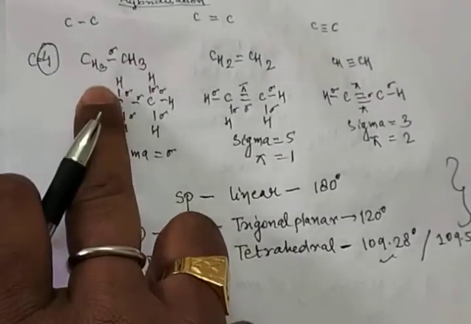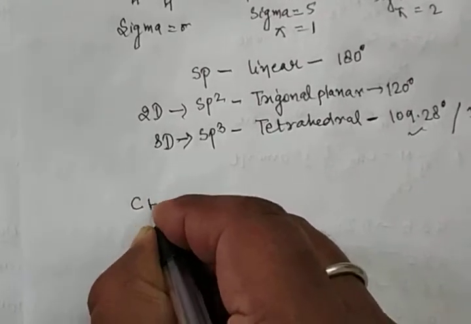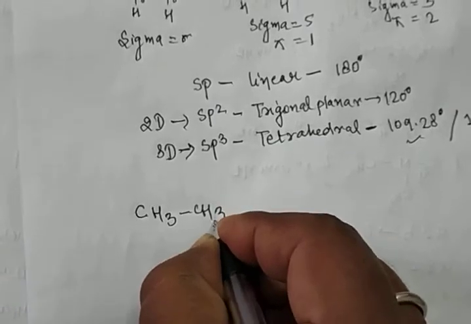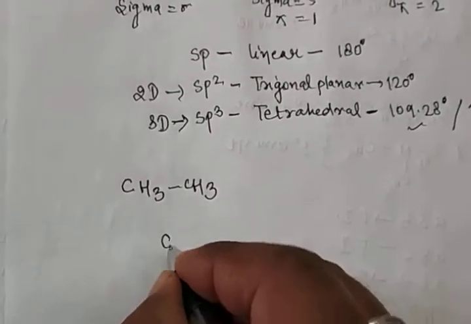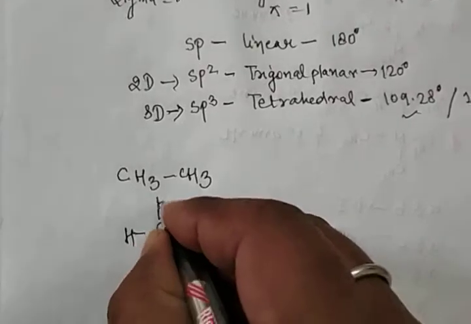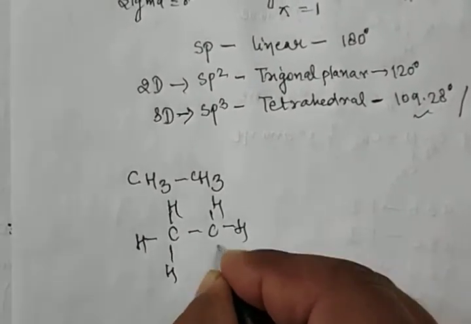Now in this case, ethane is there, so there is CH3 and CH3. How many single bonds are there? Just draw the full structure. Now check the first carbon.